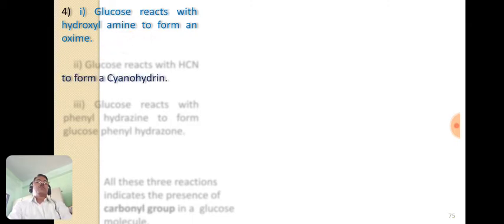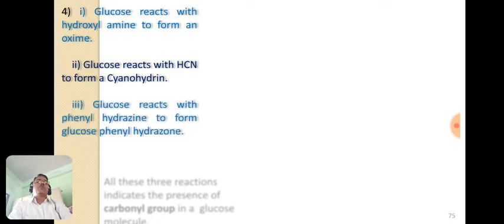Now the next evidence, that is the fourth one, is that glucose when allowed to react with hydroxylamine forms the oxime. Glucose when reacted with hydrogen cyanide forms the cyanohydrin, and glucose when reacted with phenylhydrazine forms glucose phenylhydrazone.